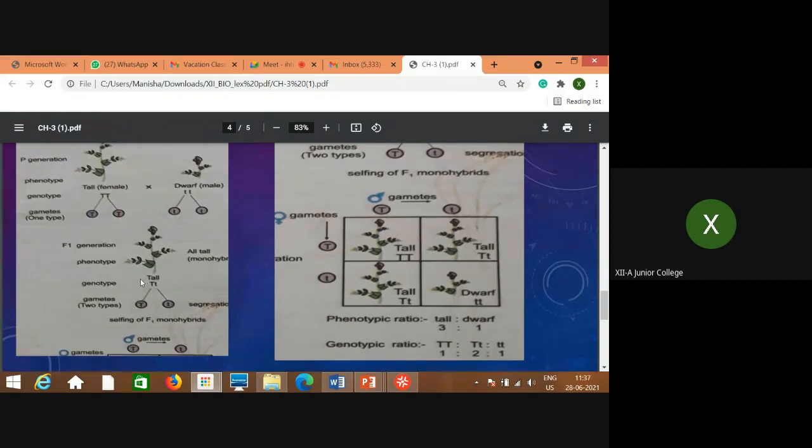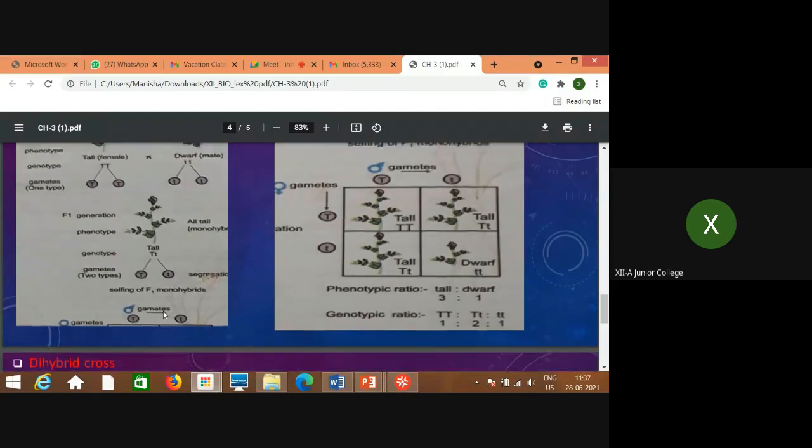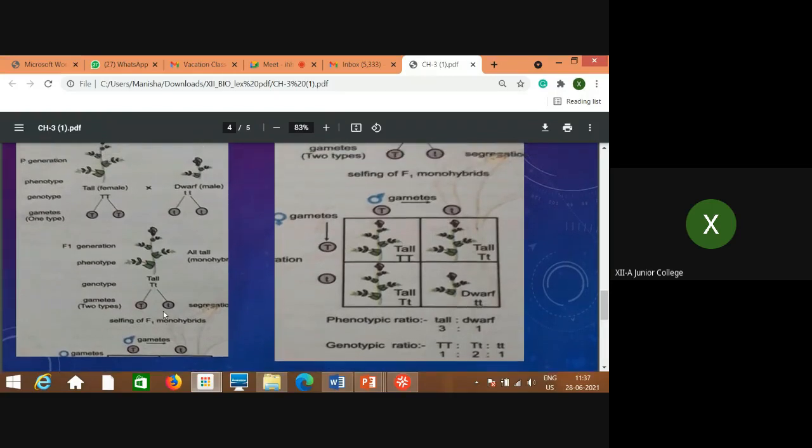Now, these individuals with the heterozygous condition are allowed to self-pollinate. Self-pollination means there is no crossing. These plants are allowed to self because this plant is bisexual in nature. We will come to the remaining characters of the plant later. As it is bisexual, both male and female parts are present in the same flower, so this plant can self-pollinate. No need to wait for cross-pollination. These individuals with heterozygous condition are allowed to self-pollinate.